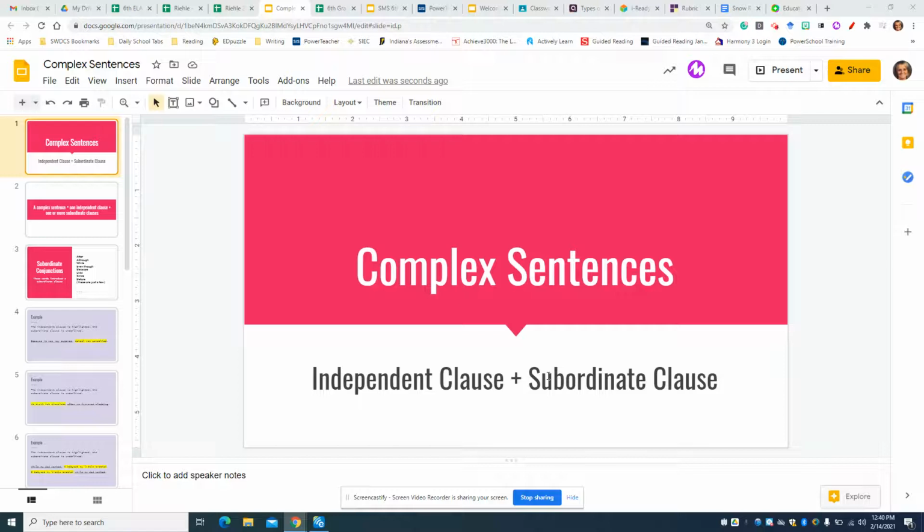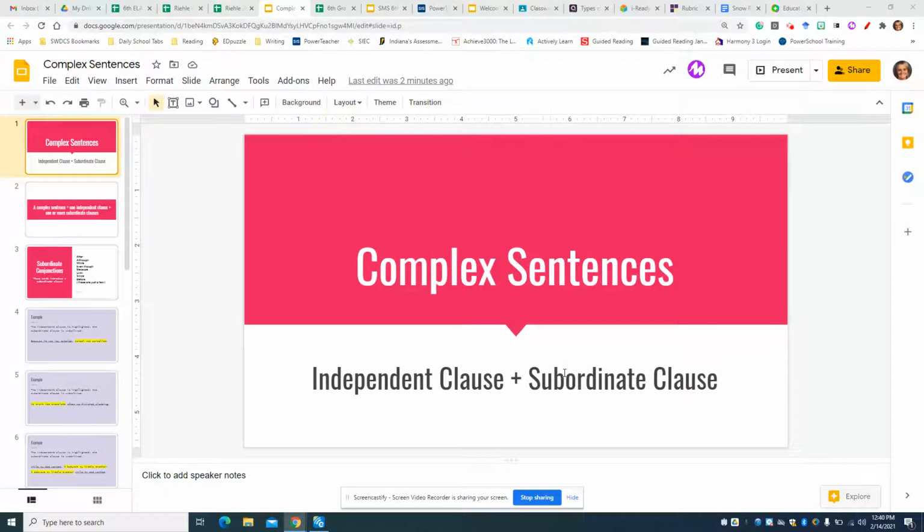Hi guys, so your assignment today is to complete this Edpuzzle. Basically, it's going to walk us through complex sentences specifically. We've been talking about all the types of sentences, simple, compound, and complex, but we're going to focus on complex today. And then toward the end of the slides, you will answer some questions and write your own complex sentences.